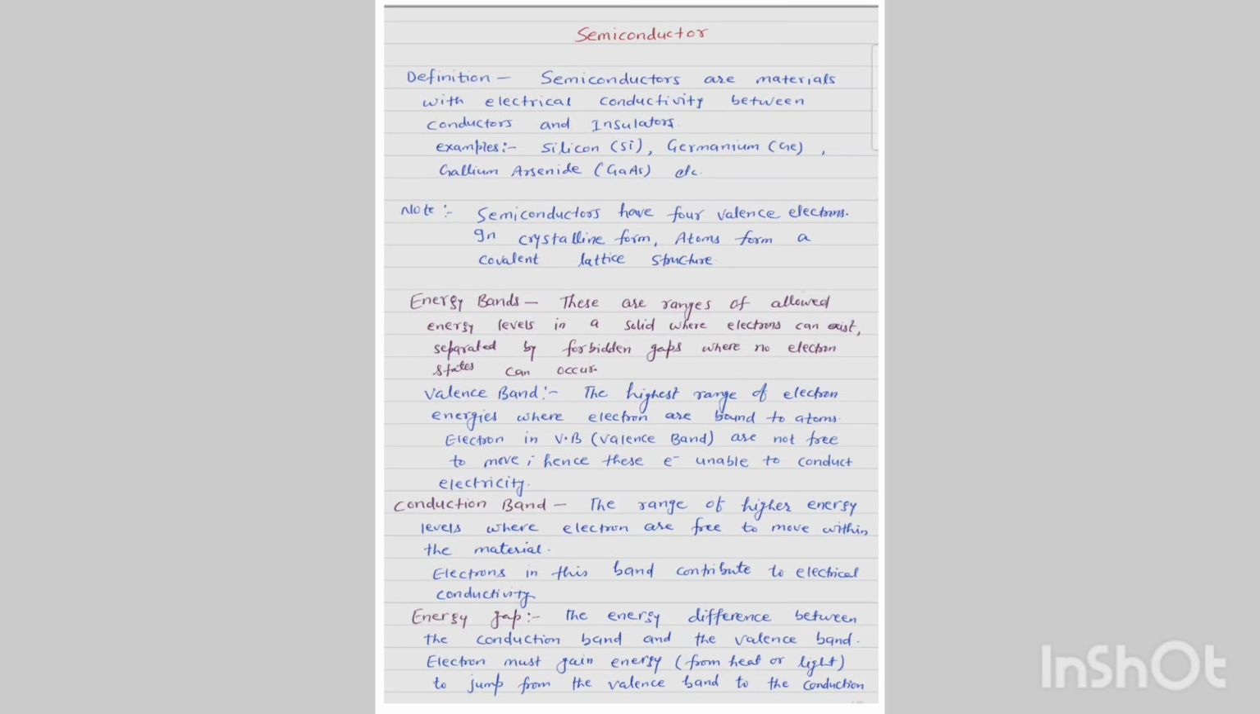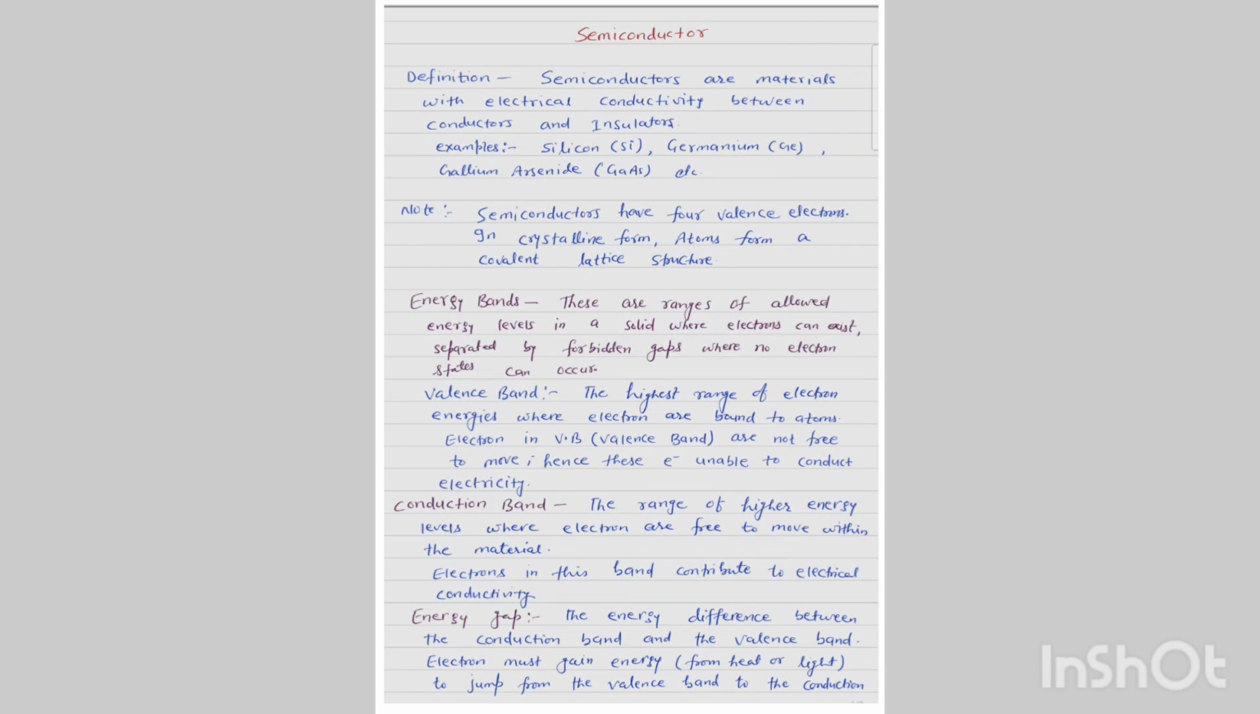Energy bands. These are the ranges of allowed energy levels in a solid where electrons can exist, separated by forbidden gaps where no electron states can occur. The valence band is the highest range of electron energies where electrons are bound to atoms. Electrons in the valence band are not free to move, hence these electrons are unable to conduct electricity. The conduction band is the range of higher energy levels where electrons are free to move within the material. Electrons in this band contribute to electrical conductivity.